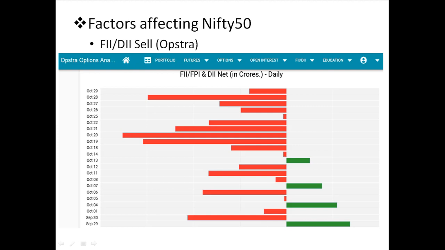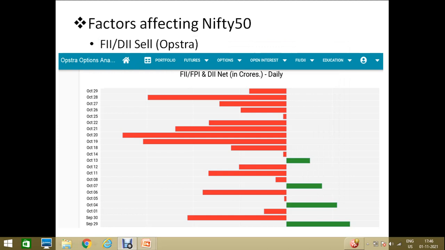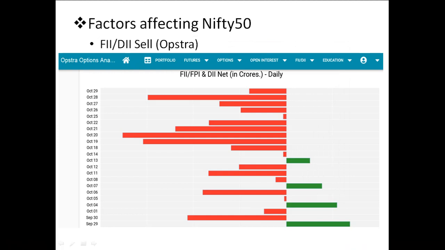Because of this high sell by FIIs and DIIs, our previous algorithms are not working as expected. In the earlier market condition, there was a sell but there was a buy as well by the financial institutions, so Nifty was doing the reversal.